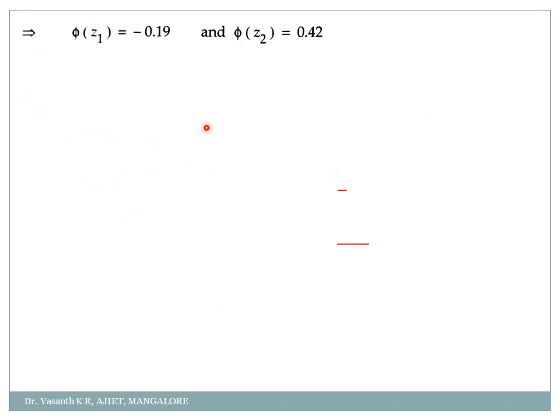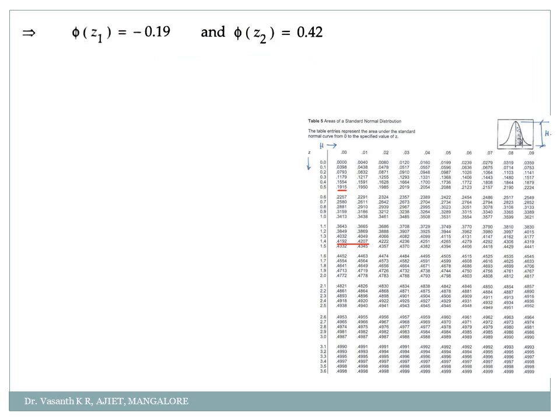Yes. So this is what was there in the previous slide, correct? I am continuing from here. So now see the table here. Observe this table carefully, my dear students. Now I have to check the table in a reverse direction. Reverse direction means reverse engineering process. So minus 0.19, and you forget about this negative sign.